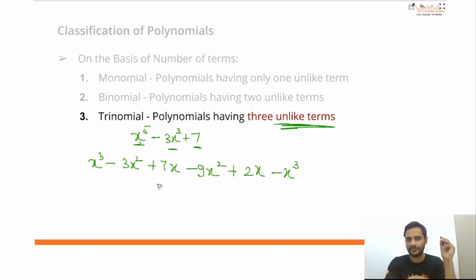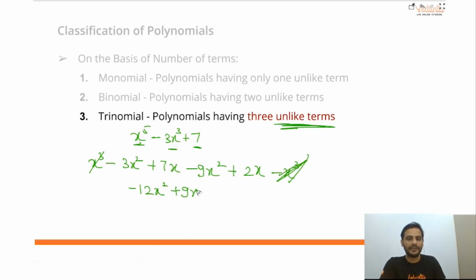Okay, this is not the simplest form. So x cube and minus x cube, if I add them, these two will get cancelled. x cube minus x cube will give you 0. Minus 3x square and minus 9x square will give you minus 12x square. And 7x plus 2x will give you plus 9x. Now x square and x terms, can you add them? No, they are unlike terms. So I cannot add these two. So I have two unlike terms.